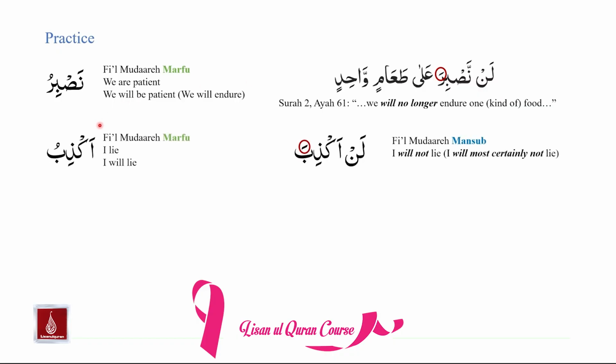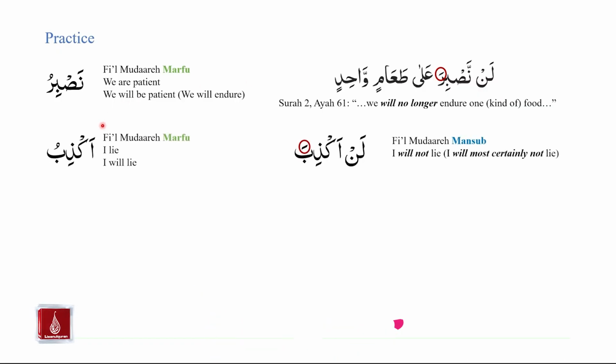Next, we have akzibu. Akzibu is fi'il mudari marfu. Akzibu means I lie or I will lie. And if we add lan to akzibu, we will have lan akziba. This is fi'il mudari mansub. Akziba is mudari mansub because of the effect of lan. And the translation will be I will not lie or I will most certainly not lie. So because of the effect of lan, akzibu became akziba. The translation is in the future tense, and also we see strong negation.